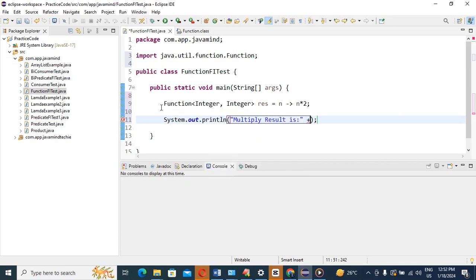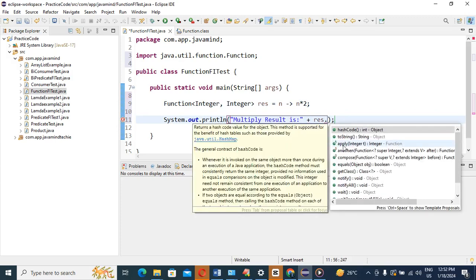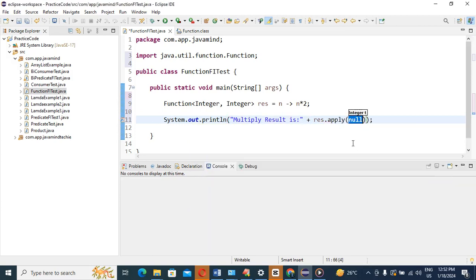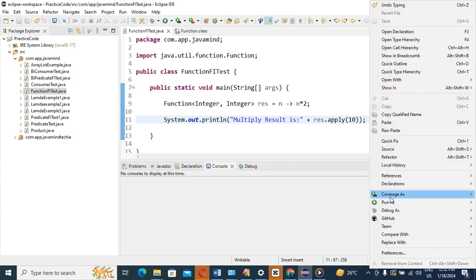What I have shown you just now, right? So already we have the result object. What we can do here is dot, and definitely one method will be there, the apply method. You pass a number to apply, and it will multiply by 2, because I have written such a statement. Suppose you pass 10, what will the result be? 20, because 10 into 2 is 20. Yes or no? So we can print the result and see whether the output comes as expected.